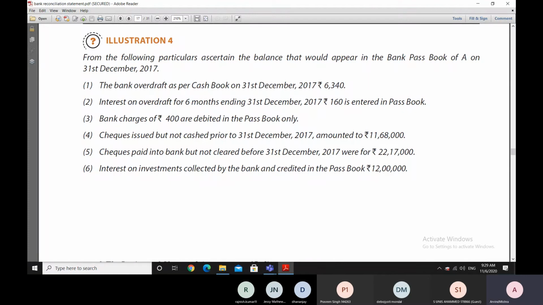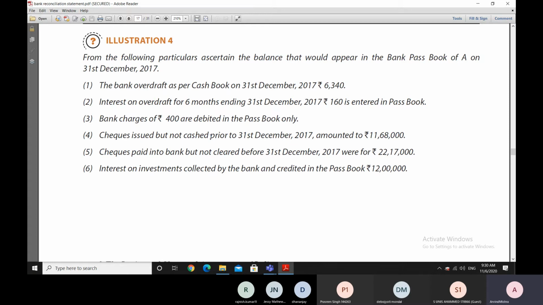The word cashed can also apply to an account payee check issued to him, which he has not presented to the bank. Sometimes we say the check is not presented in the bank, sometimes we say the check has not been cashed, because cashed means presented as well as cleared, both.